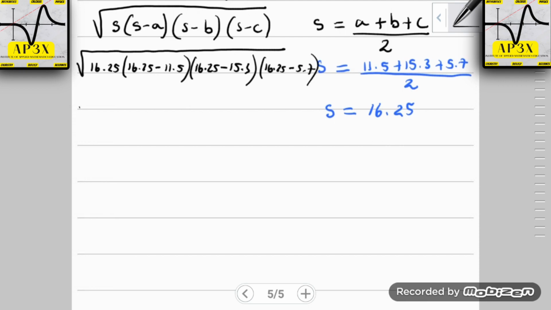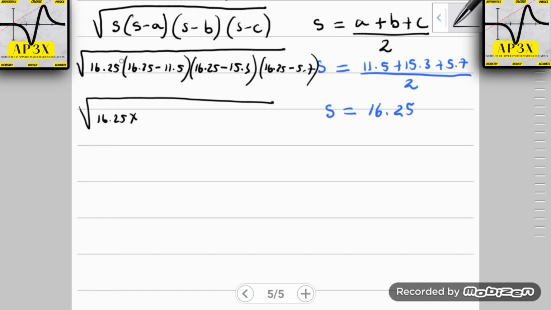Alright, so then let's rewrite our square root, and we're going to be working out what is inside the brackets, because of course we are working with PEMDAS. This is something that I've explained to my students that follows you everywhere you go. 16.25 take away 11.5 gives you an answer of 4.75.